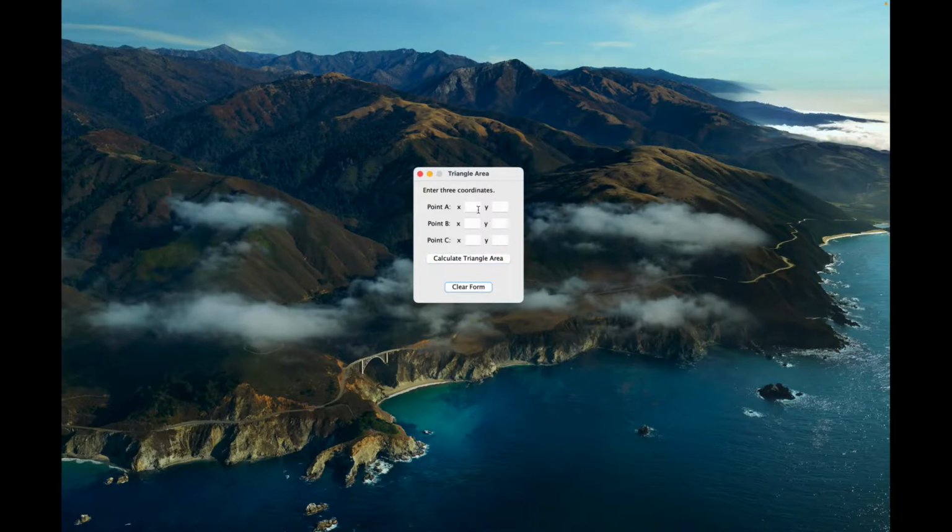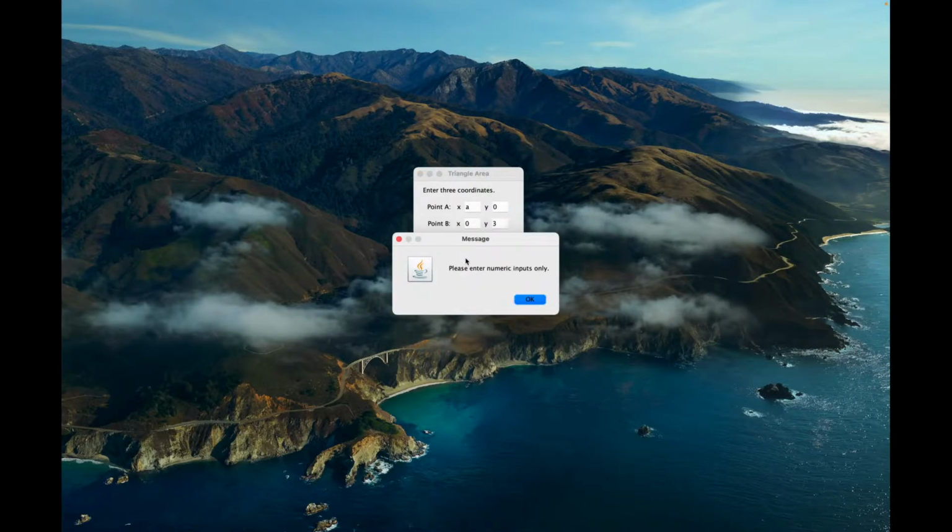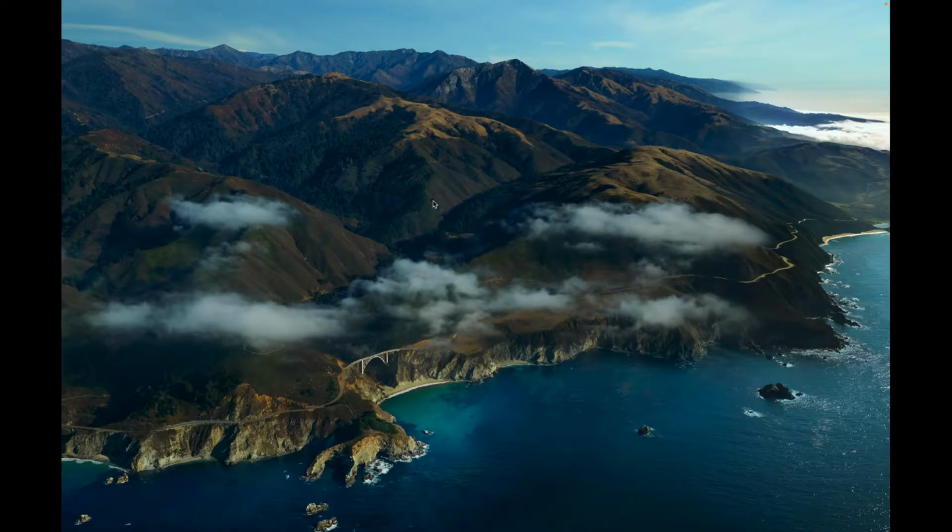You can clear the form. If you, for example, accidentally put the letter A in one of them and you put a bunch of numbers somewhere else, it should say, please enter numeric inputs only. So let's see how we can get started.